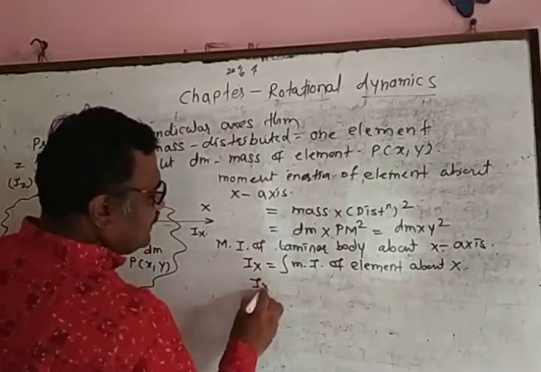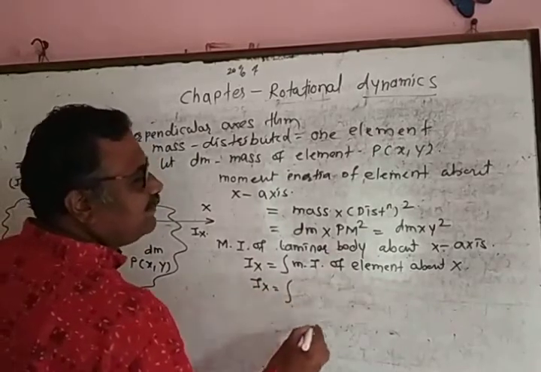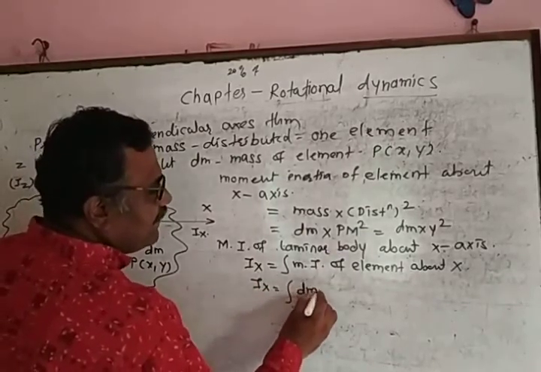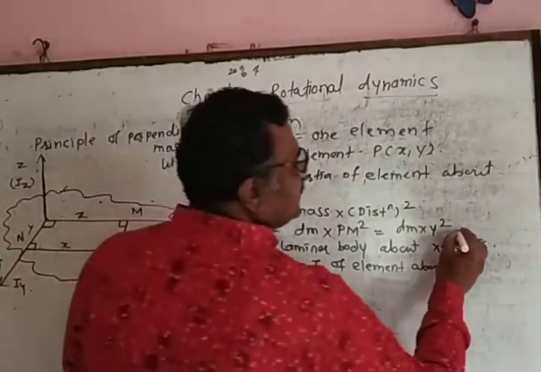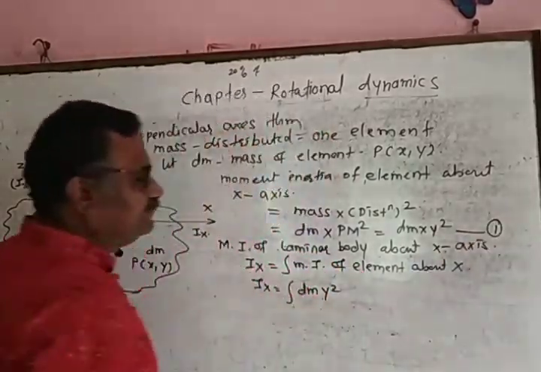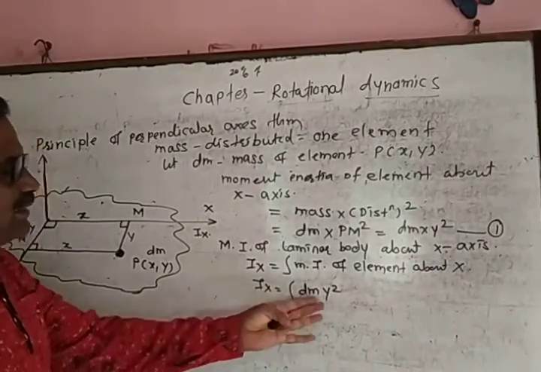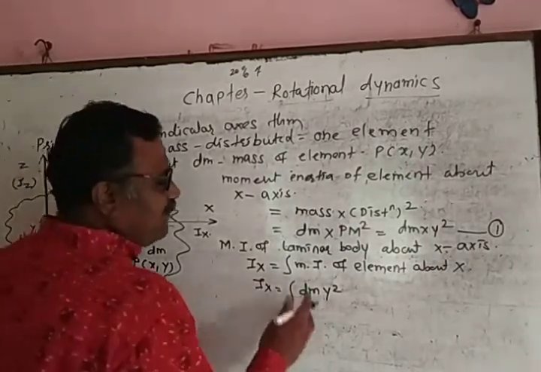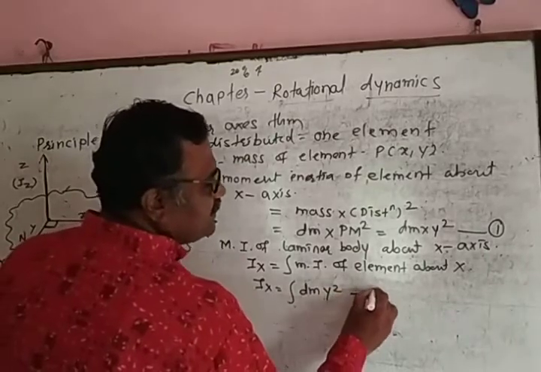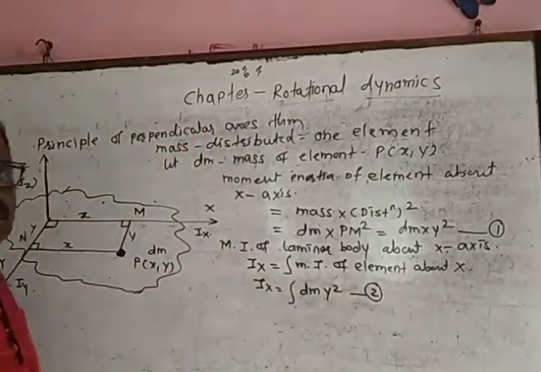Therefore, Ix is equal to the integration of dm into y square. This is from equation number 1. Ix is equal to the integration of y square into dm, and suppose this is equation number 2.